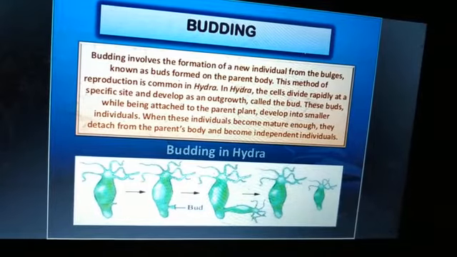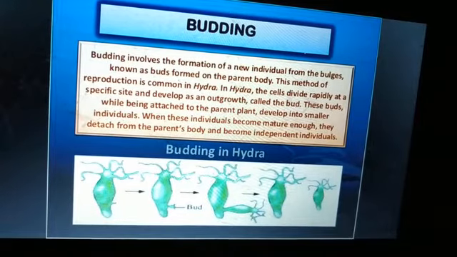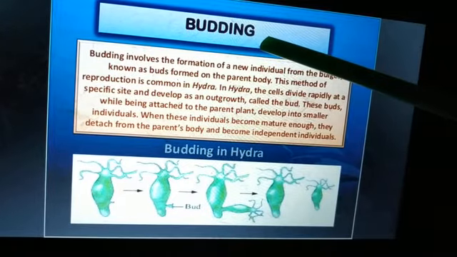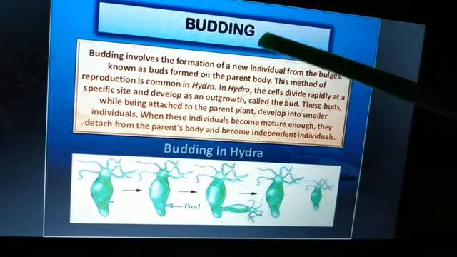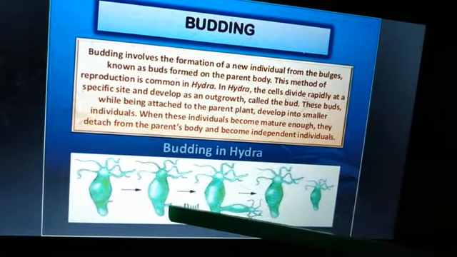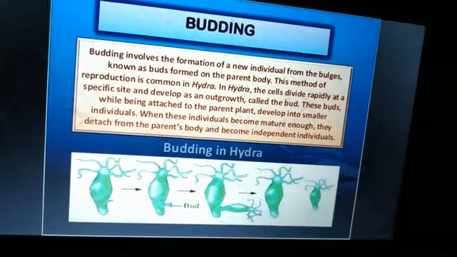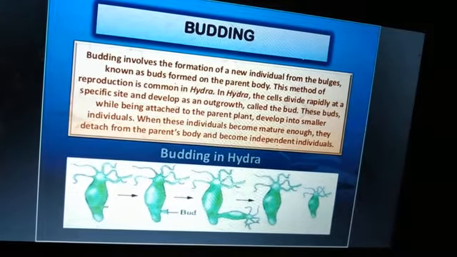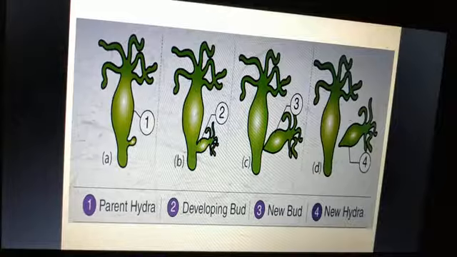Now we have different types of asexual reproduction. The first one mentioned in your textbook is budding. Budding, we can see this in the case of hydra. So let us see how budding occurs in hydra.